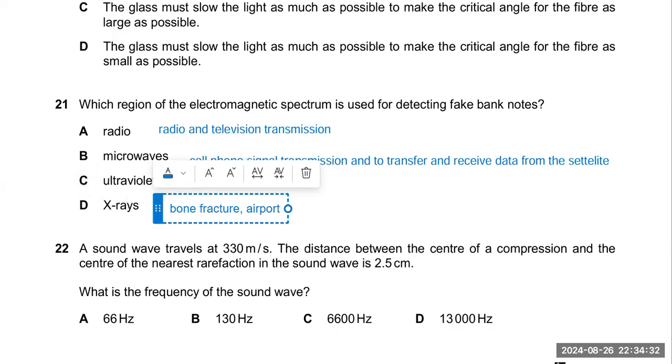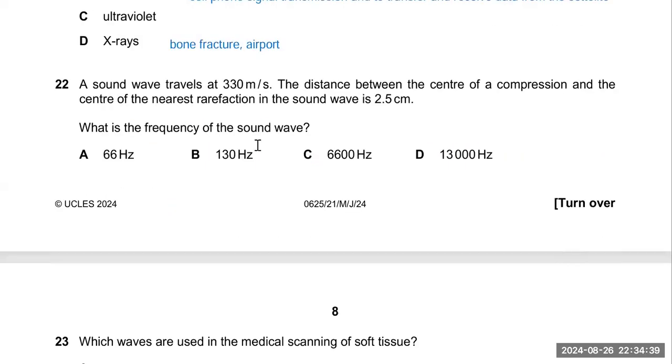Now, next question is, a sound wave travels at 330 meter per second, the distance traveled between the center of compression and the center of nearest rarefaction in the sound wave is 2.5 centimeter. This is a very important point here. Remember, in sound, the distance between two consecutive compressions is called wavelength, and the distance between two consecutive rarefactions is also called wavelength.